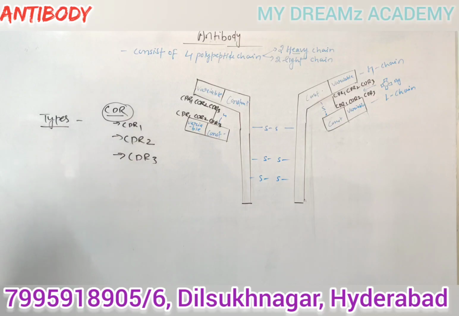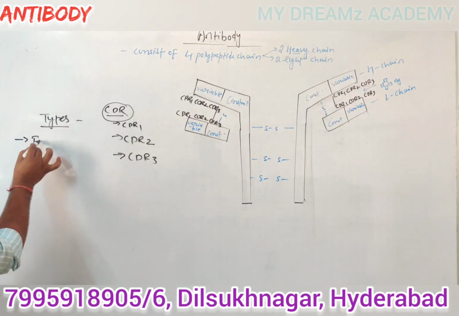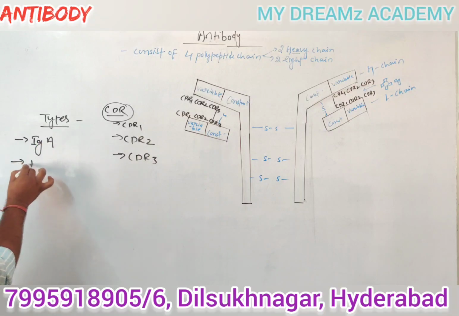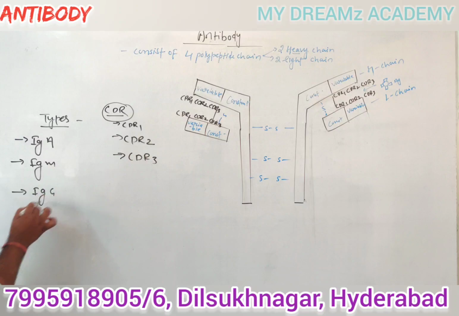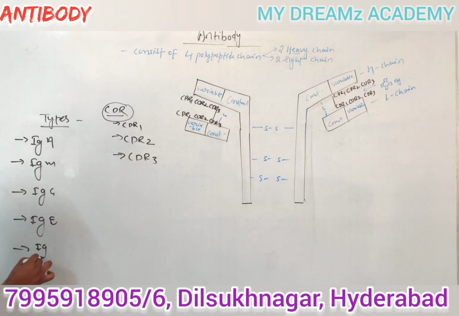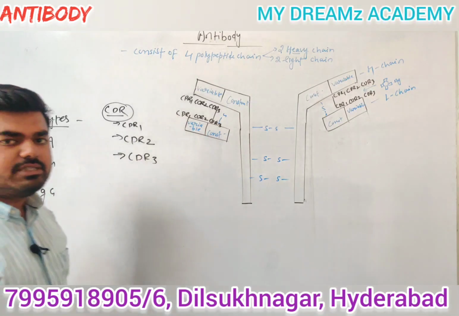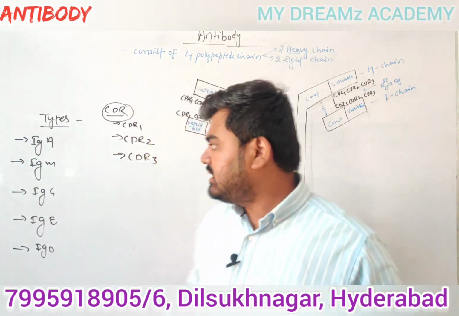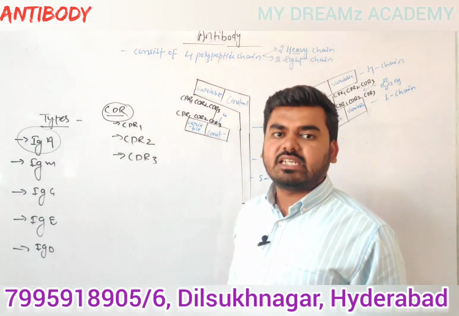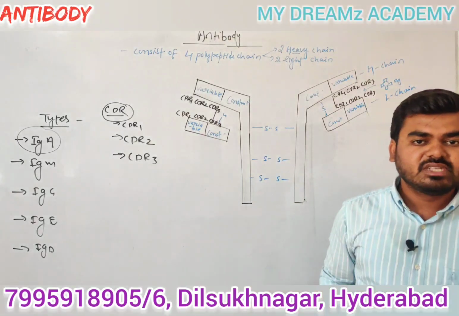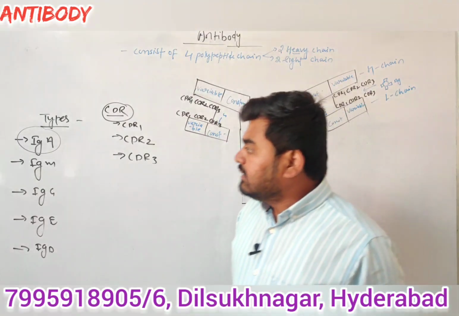If we are talking about types of antibody, according to your NCERT there are 4 types of antibodies, guys. That is IgA, IgM, IgG, IgE, right? But one more antibody is there, that is called IgD. Is that clear? So guys, IgA antibody is secretory in nature, for example found in tears and saliva.